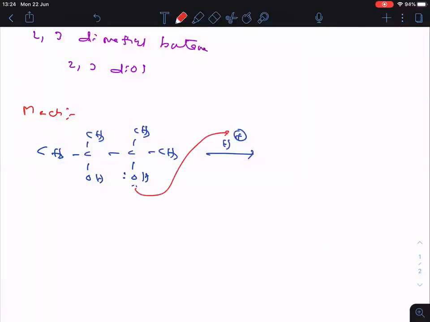You may ask, sir, why not from the other OH group? You can do it from any OH group, there is no problem. After the protonation, you will be getting OH2 plus, with CH3 and CH3. Write along with me, everyone.